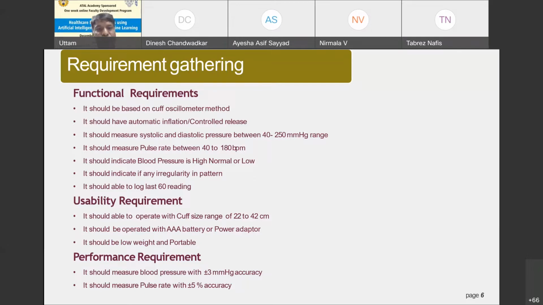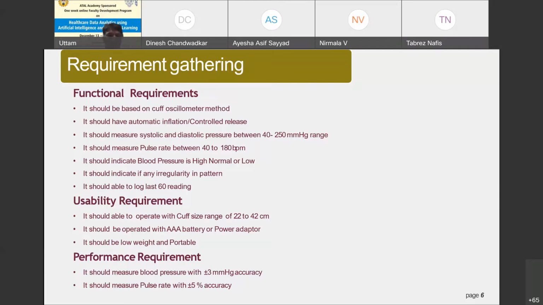Then this device should be able to operate on a battery. Normally we specify either it can be operated on some kind of power adapter, or it can be operated on AAA or AA batteries and so on. And the weight is also one of the important factors. So it should be light in weight and it should be portable as well.